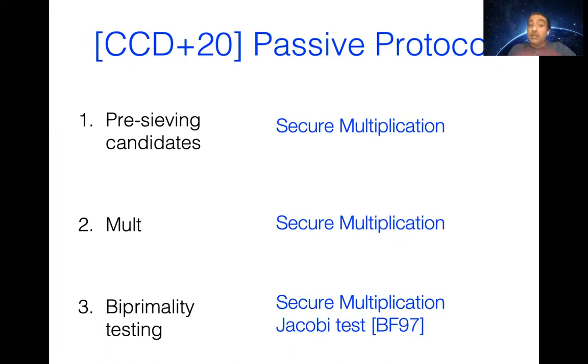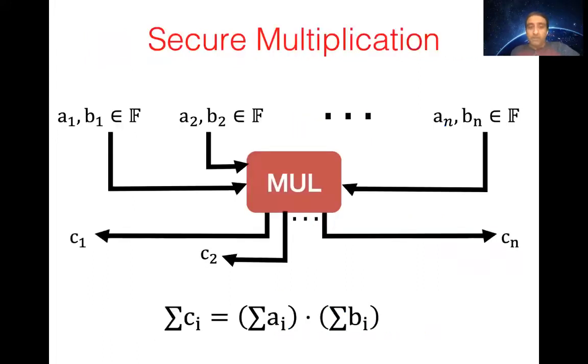And the biprimality testing additionally requires a distributed version of the Jacobi test, which doesn't require secure multiplication, but it just works, and which is used by all previous works. Okay, so what is the secure multiplication functionality? In fact, it's an extension of what is called oblivious linear evaluation, which is a generalization of oblivious transfer for arbitrary fields.